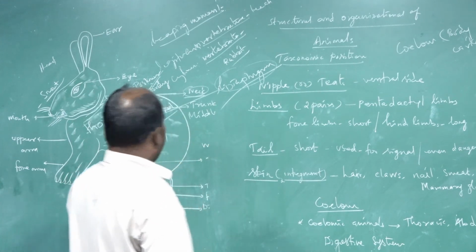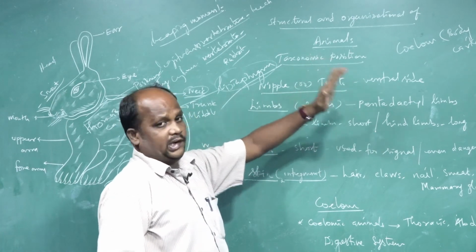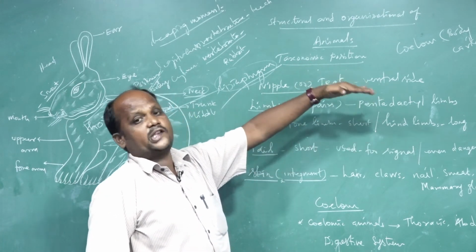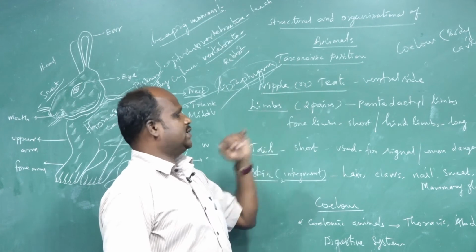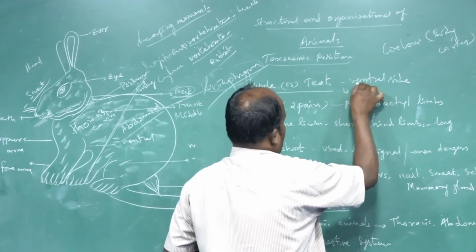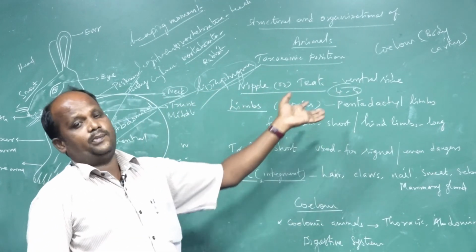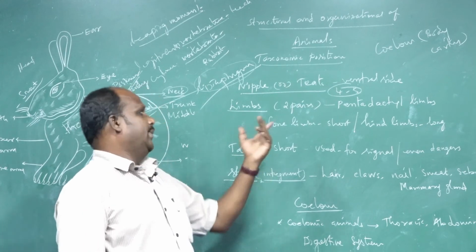Now, on the ventral side, the nipples or teats are present only in the female. Four or five teats are present. They are attached to the mammary glands.